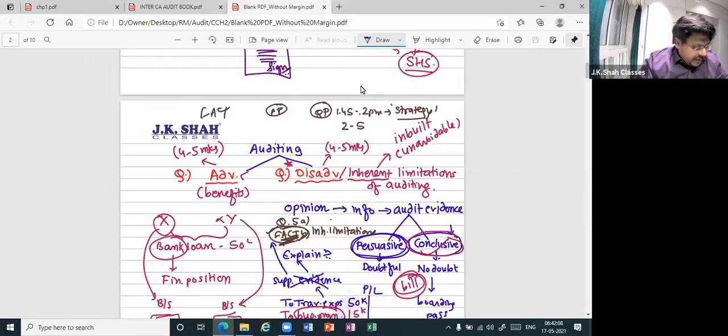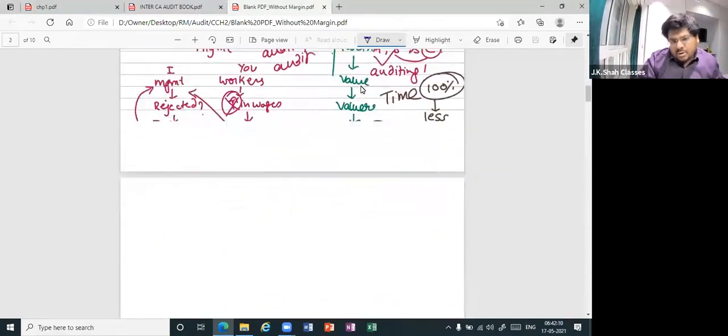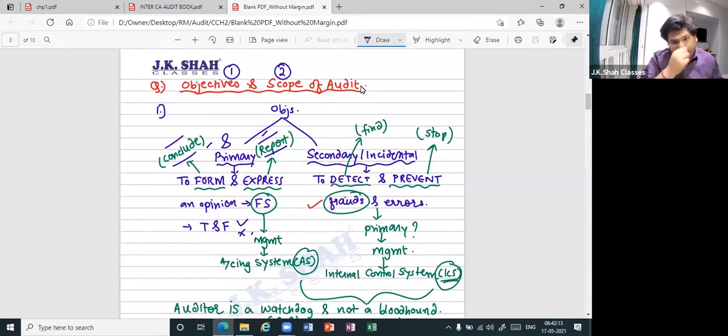After that, what we had gone on to is basically the objectives and scope of audit. This also was important. Now, when you talk about objectives of auditing, how many objectives are there? Two. Perfect. Primary, secondary. Secondary also known as incidental, majorly. Now, when you talk about primary, what is primary? It is to form and express an opinion on the financial statements, whether they are showing a true and fair view or not.